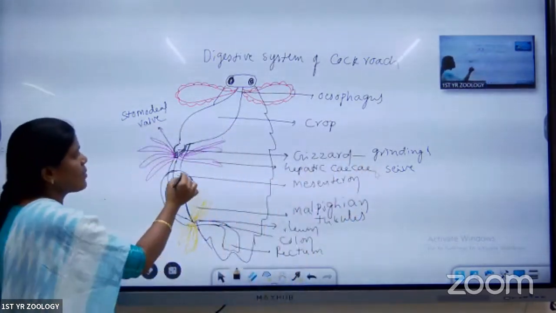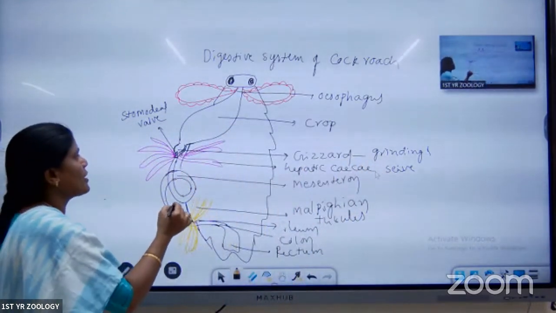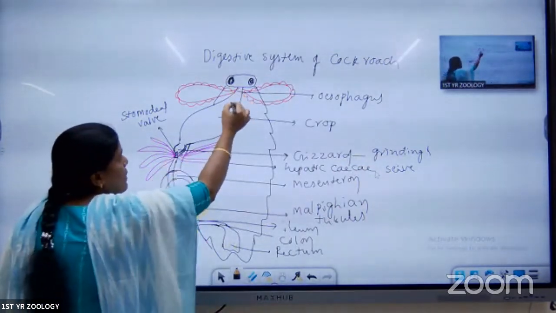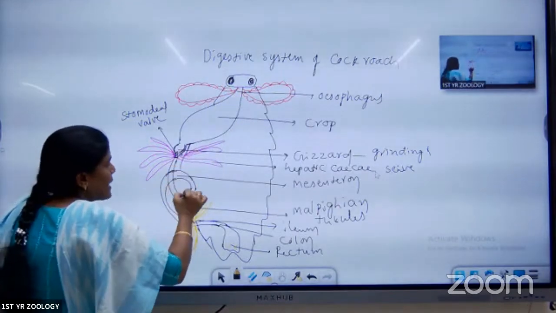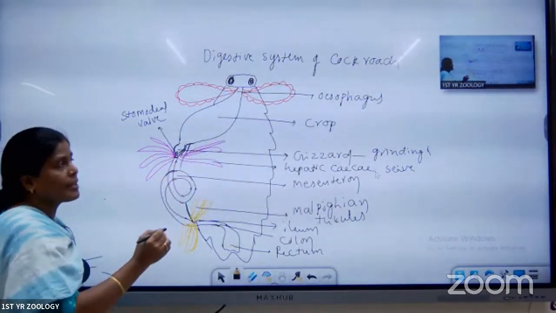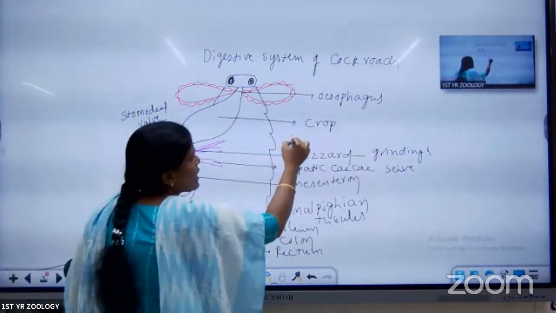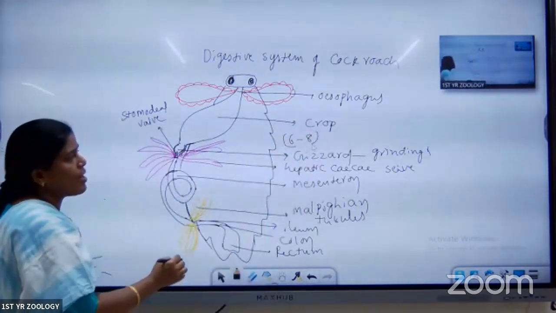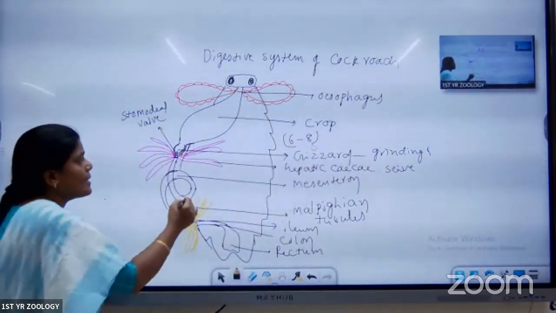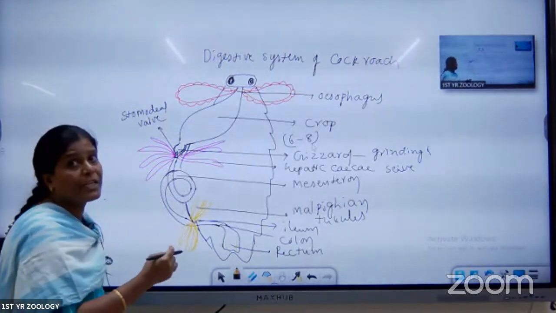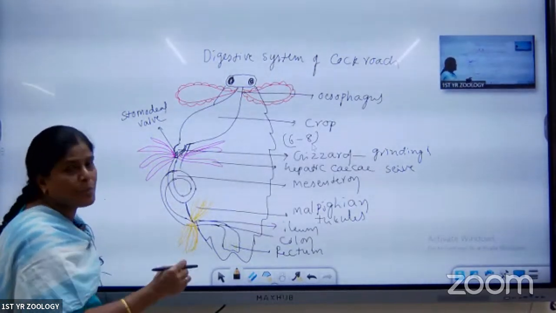What is the use of this one? Hepatic caeca are useful for absorption as well as secretion. Between the foregut and the midgut, the mesenteron, the finger-like projections are there. How many? Six to eight finger-like projections are there. These projections are called the hepatic caeca. These hepatic caeca are helpful for secretion as well as absorption.